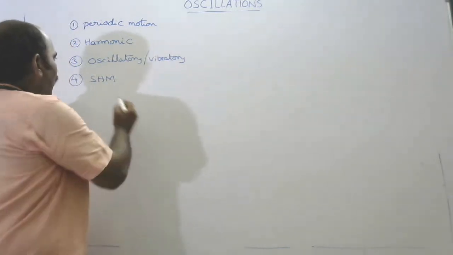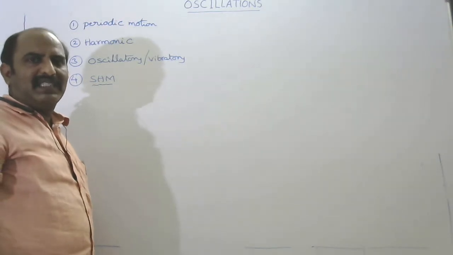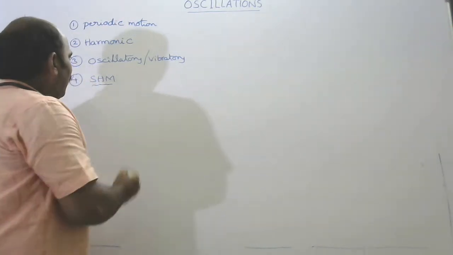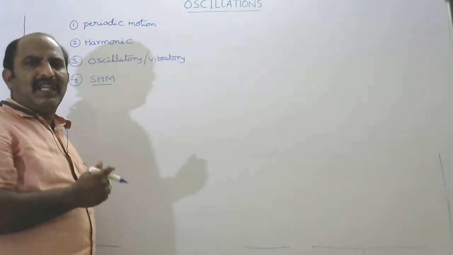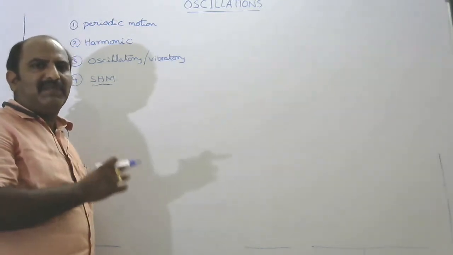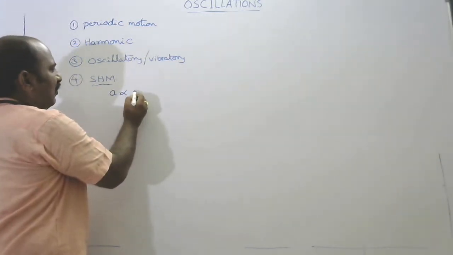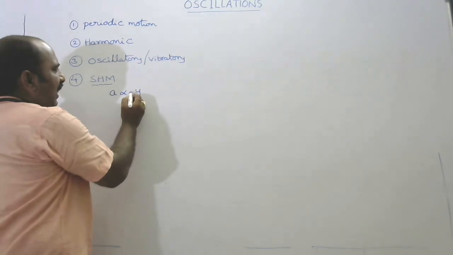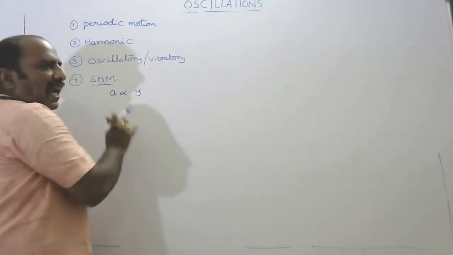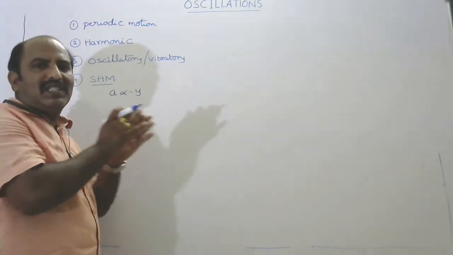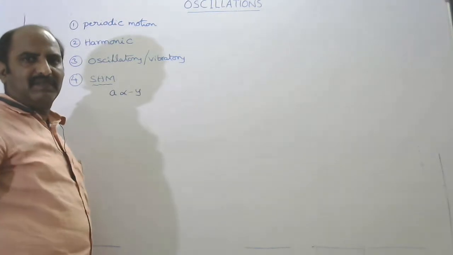Finally, we discuss simple harmonic motion, SHM. What is it? If a body executes to and fro motion along a straight line about its mean position, and its acceleration is directly proportional to its displacement and is in the opposite direction, always directed towards the mean position, then the motion is known as simple harmonic motion.